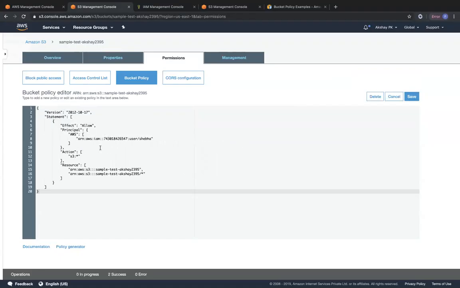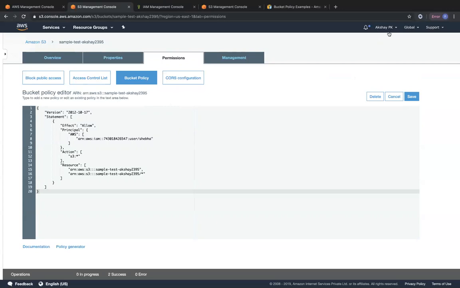So it automatically reformatted. So we have saved it. Even if we go back to ACL and come back to bucket policy, it's saved right now. Okay. So even if you want to just do it once more, you can just click on save once more. It's saved. Okay. So now what we will do is we will log in as Shiba.